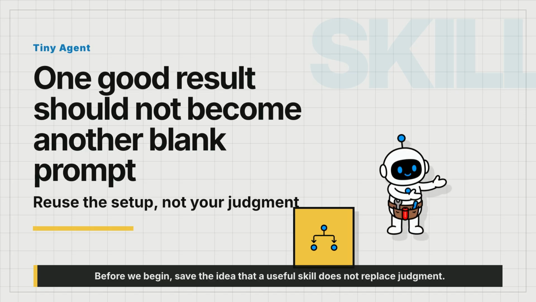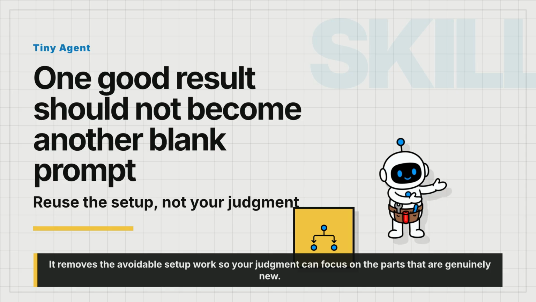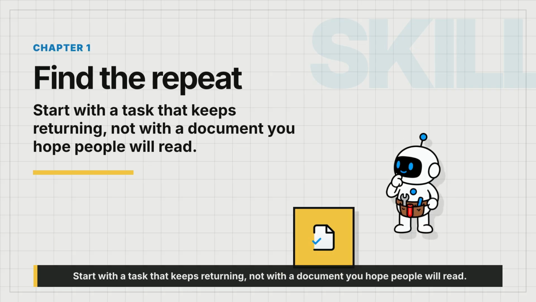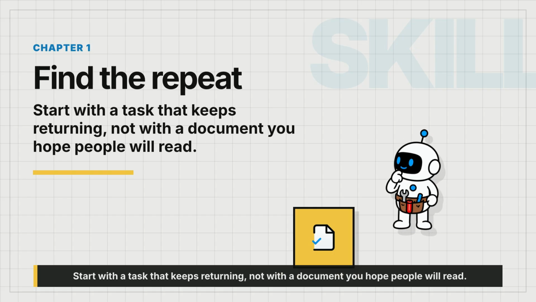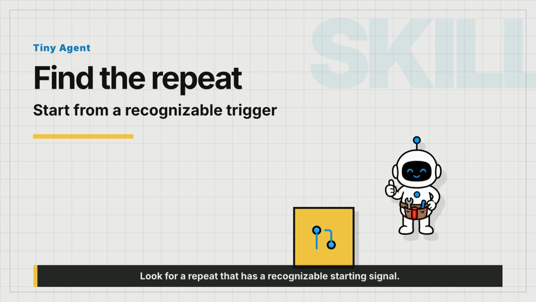Before we begin, save the idea that a useful skill does not replace judgment. It removes the avoidable setup work so your judgment can focus on the parts that are genuinely new. Start with a task that keeps returning, not with a document you hope people will read. Look for a repeat that has a recognizable starting signal.